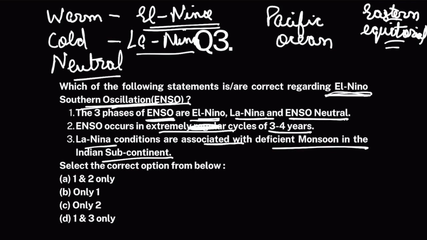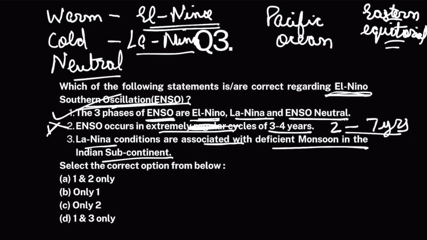And the time period of this cycle can be as small as 2 years and as large as 7 years. So 2 to 7 years. Okay. So the first statement is correct. The second statement is false because the cycles are extremely irregular.